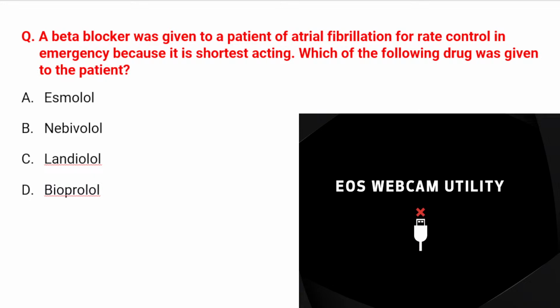Well, guys, the last MCQ for today: a beta blocker was given to a patient of atrial fibrillation for rate control in emergency because it is shortest acting. Which of the following drugs was given to the patient? Anyways, just think, what is the answer?